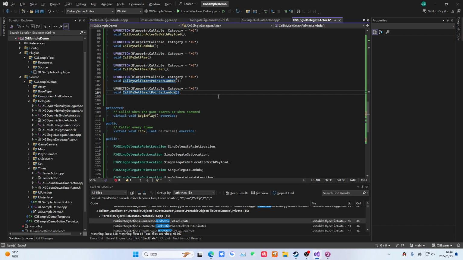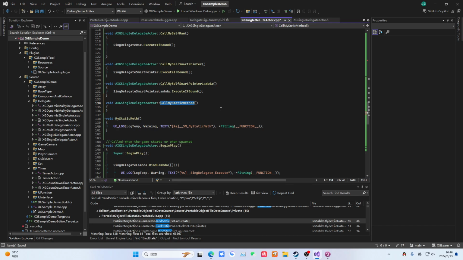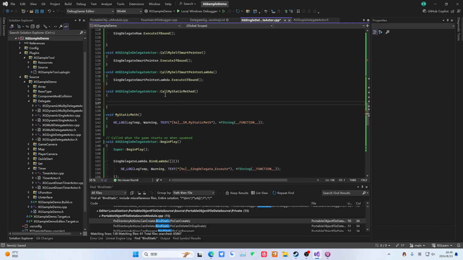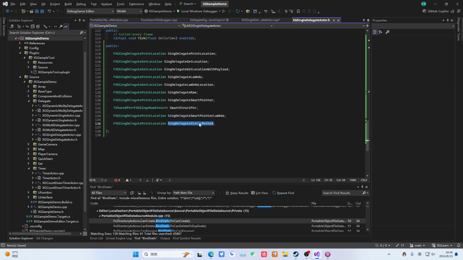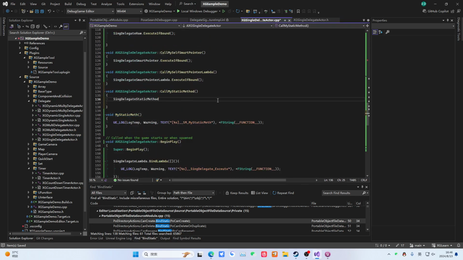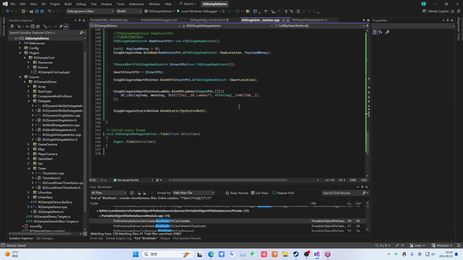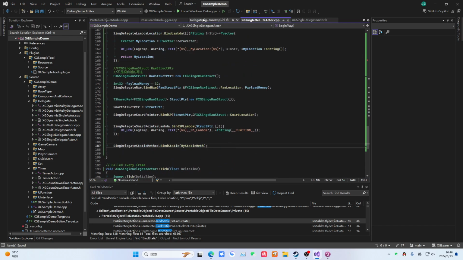Call my static method. This way of writing is very common. It's very common in CDX. Actually, when integrating the SDK, many times they like to write it this way. Just like writing a method like this. Very common. So this point needs to be emphasized specifically. Good. Okay, then let's execute it again like this.